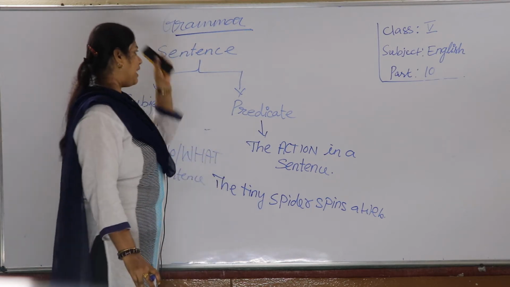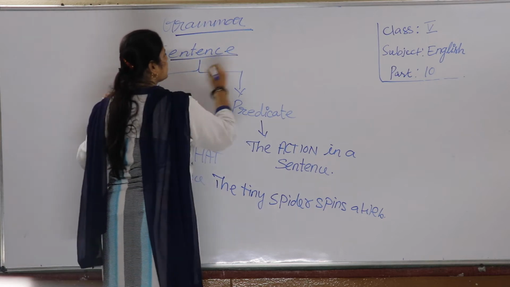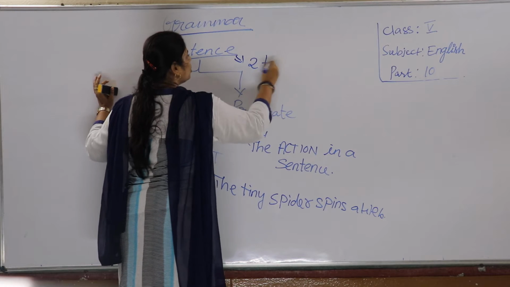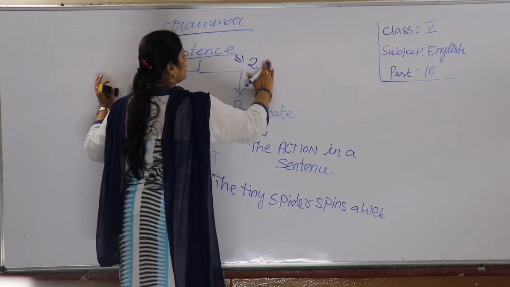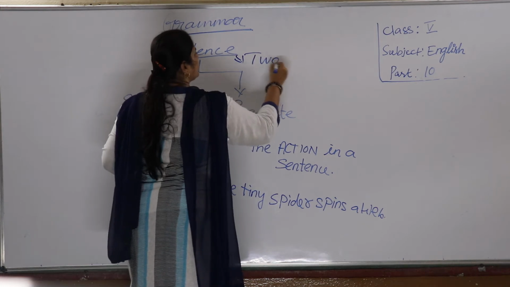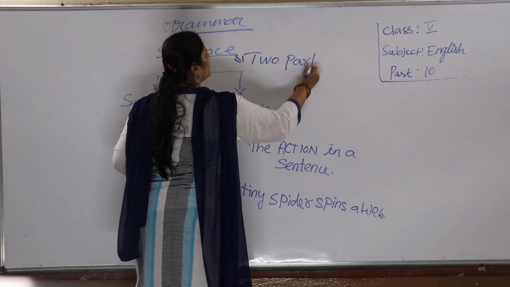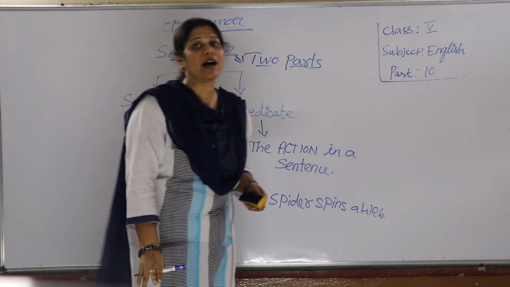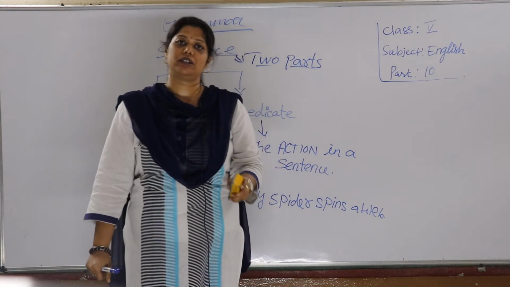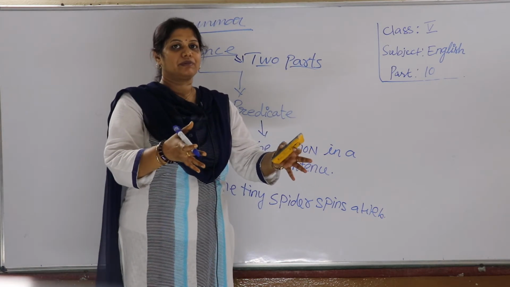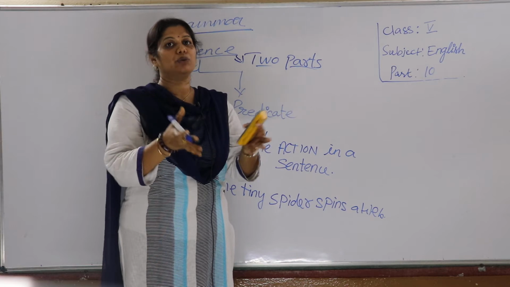Now that we know about a sentence, the next thing is that a sentence has two parts. How many parts children? Two parts. A sentence has two parts. Very important. When you are writing a sentence, we must know how it is built.